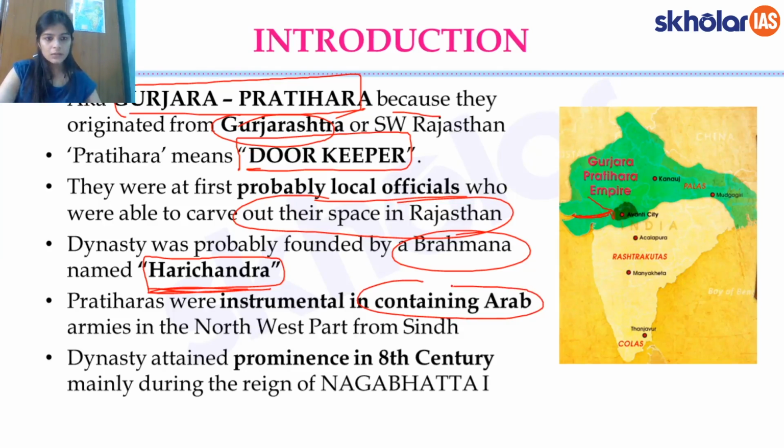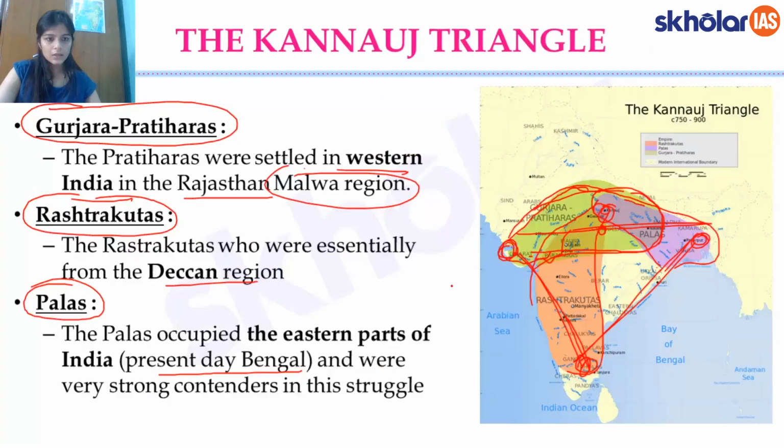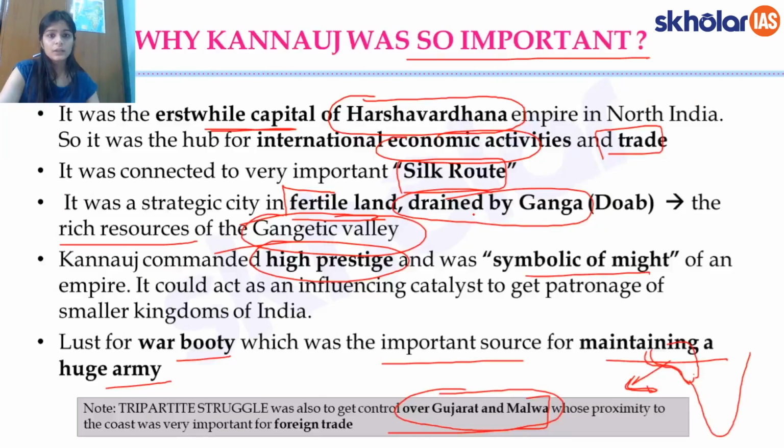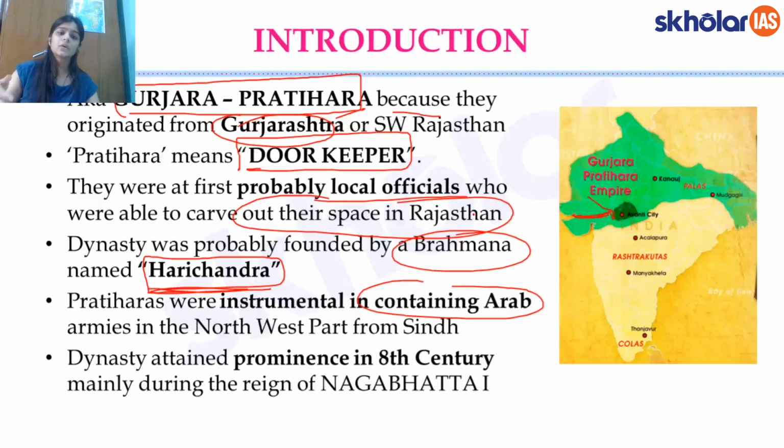So if you see in this map, you can see that the Arabs had started coming in, and there were two branches of Arabs, the Arabs of Multan and Mansura. They were trying to come in and invade deeper into India. But the Pratiharas had this key role to play, that they made sure the Arabs were not able to get in further. So this is the most notable thing about the Gurjara Pratihara Empire.